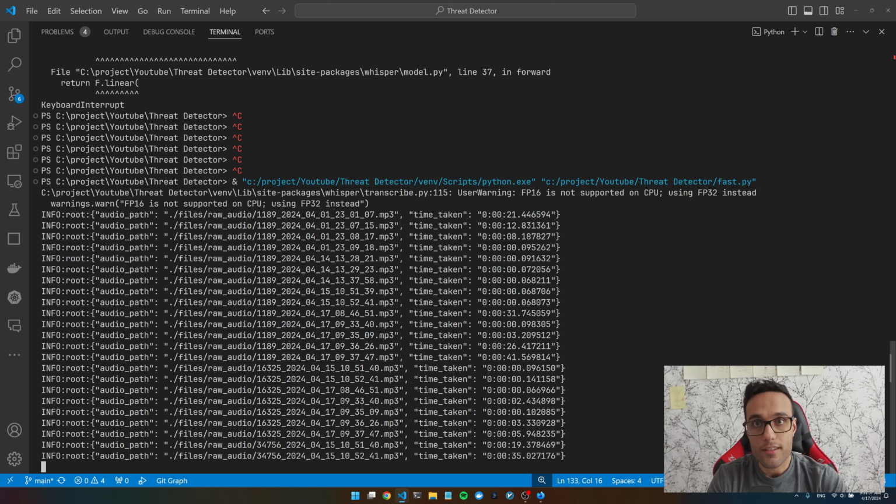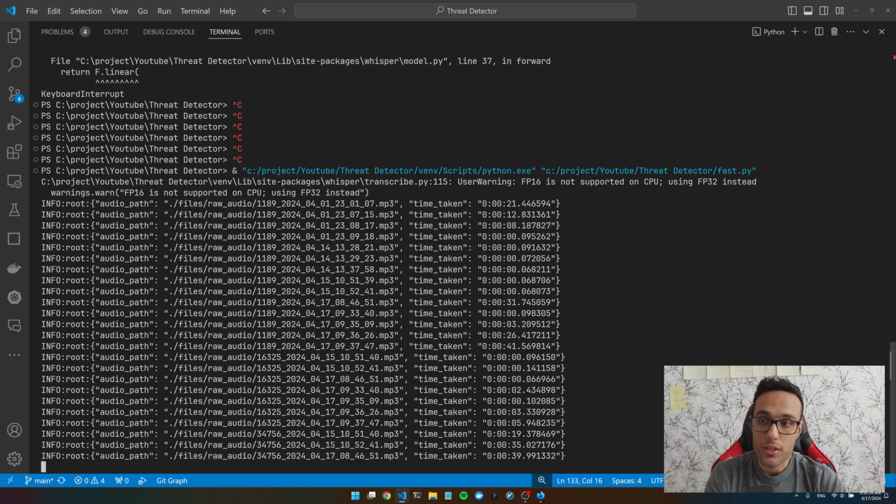There are some cases where a lot of conversation is going on in one particular 1-minute cut. You can see here it's taking 30 seconds to transcribe a 1-minute audio file. But keep in mind that I'm doing this purely on CPU. I'm not using any GPU whatsoever. For the next step, I'm going to copy this code, change nothing, and run it on GPU to see how much faster it goes.